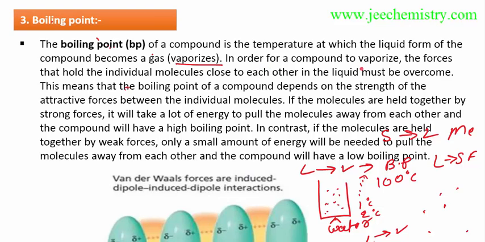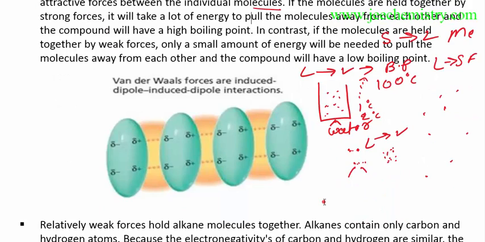In order for a compound to vaporize, the force that holds the individual molecules close to each other in a liquid must be overcome. So we have to overcome this force by providing energy to break it and turn the liquid state into a vapor state. This means the boiling point of a compound depends upon the strength of the attractive force between the individual molecules. If there is more attractive force, the boiling point is higher. Water has some attractive force, that's why its boiling point is 100 degrees Celsius.